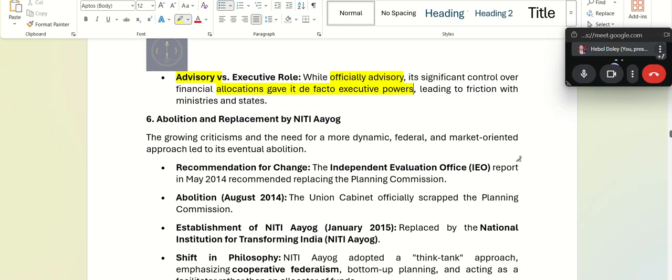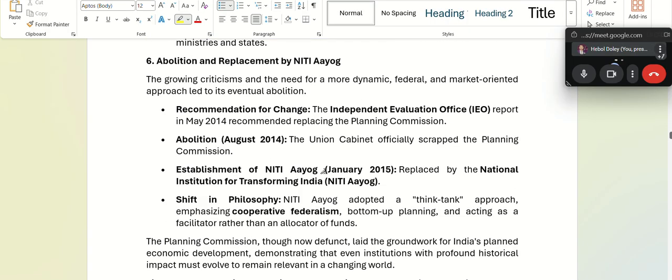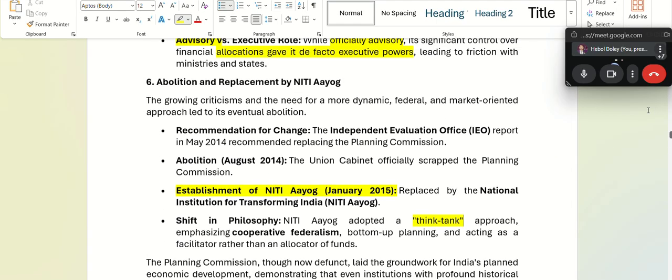So slowly we needed a new institution that was more dynamic, more federal and market oriented, and that led to the establishment of Niti Aayog in 2015. That is called National Institution for Transforming India. This was in place from then on. So now Niti Aayog is a think tank. It is not an institution that will only decide, but it's a think tank where discussions will take place regarding the economic policies of this country.